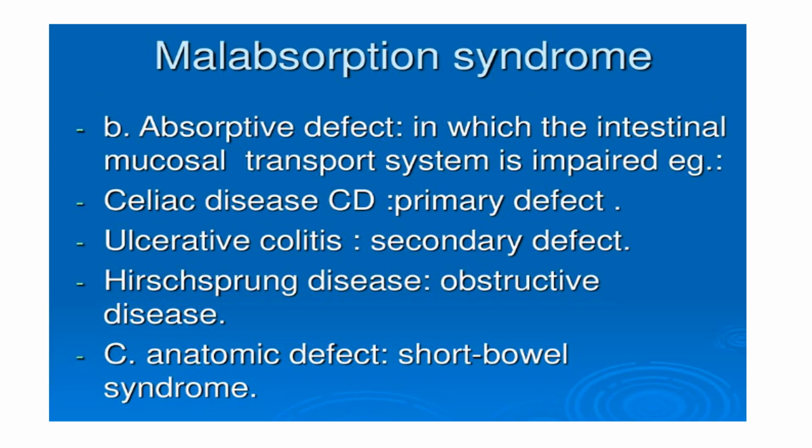Similarly, when the absorptive power is defective, in which the intestinal mucosal transport system is impaired, then we can have diseases like celiac disease, which is a primary defect, ulcerative colitis, which is a secondary defect, and Hirschsprung disease, which is an obstructive disease. Other than absorption and digestion, we can have an anatomical defect like short bowel syndrome, in which there is an abnormality in the anatomical structure of the small intestine.